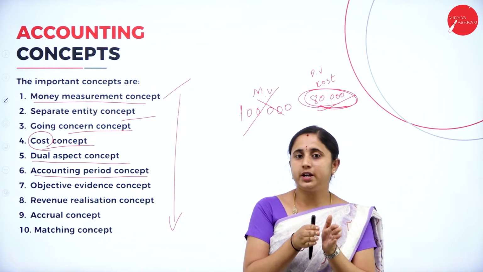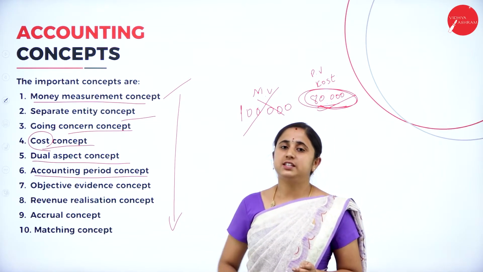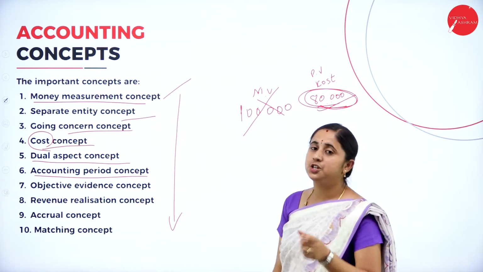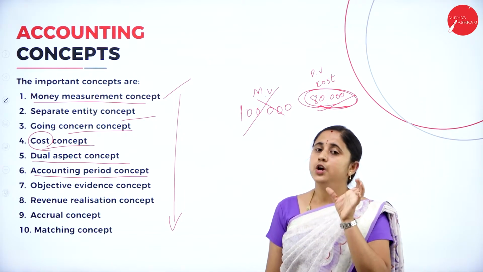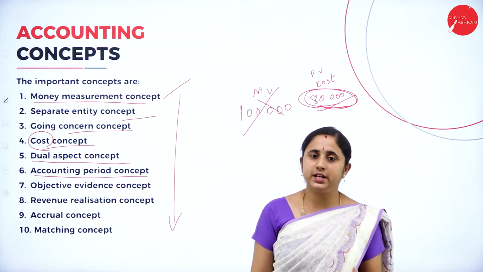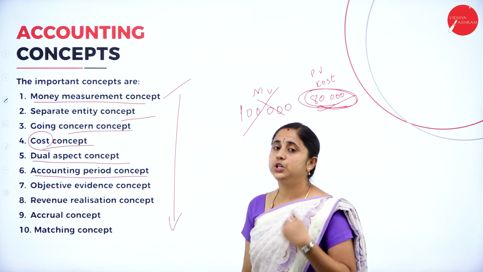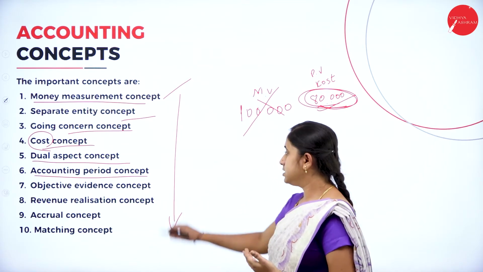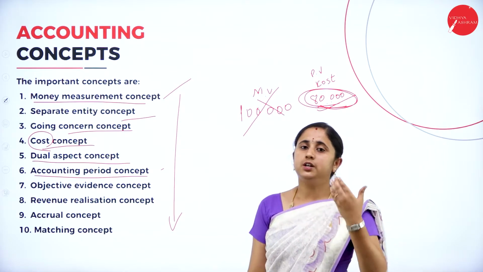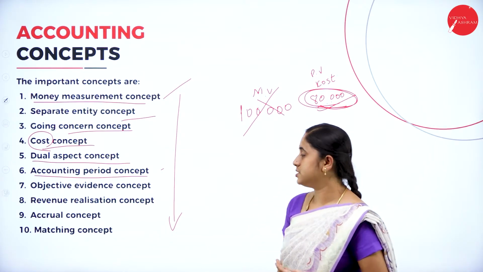If it shows you are in loss, you can take necessary steps to overcome the losses. In order to know the financial position for a short term period, you divide the whole period into sub periods, so that you evaluate regularly. So this concept is to divide the whole financial year into convenient periods, so that you can evaluate your performance regularly.